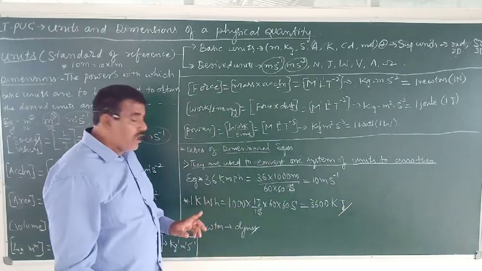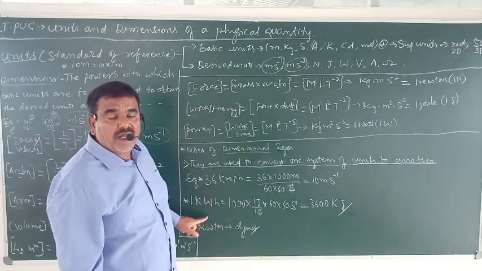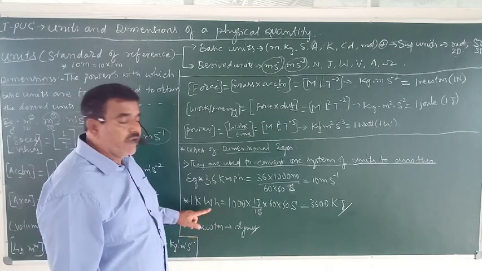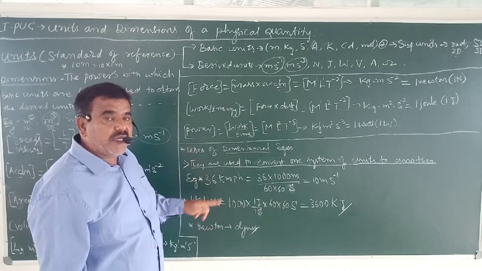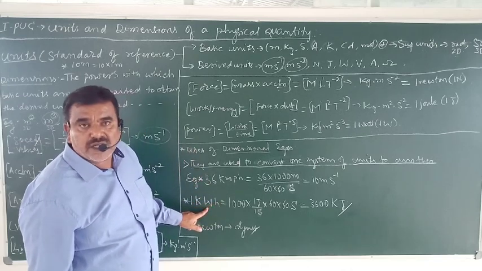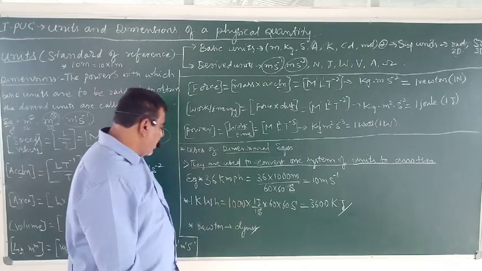Therefore, kilowatt hour is the unit of energy. Kilowatt hour is not the unit of power. Watt into time gives energy. Make it very clear. Okay?